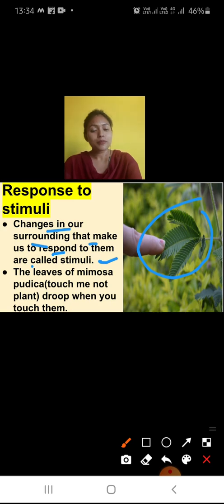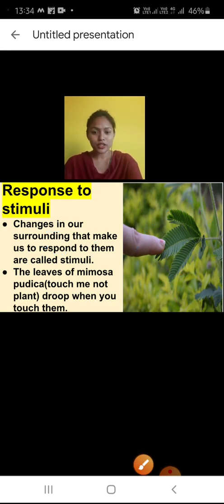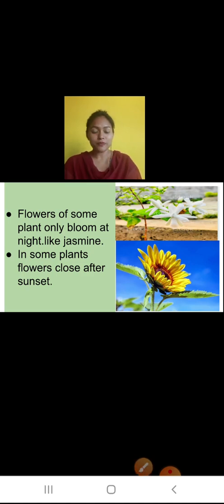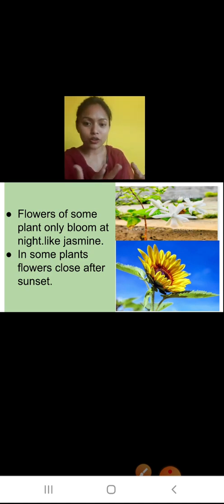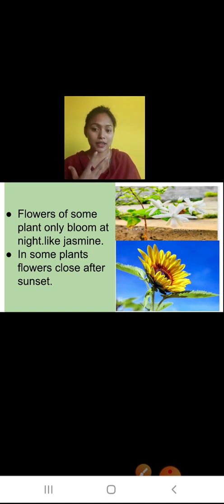So like human beings, plants are also responding to stimuli. Now some flowers are also there that respond to stimuli, meaning changes around us. You know, some plants only bloom at night time, and some only bloom at daytime.